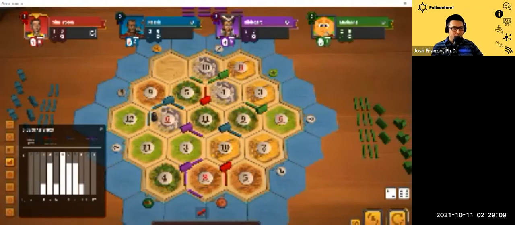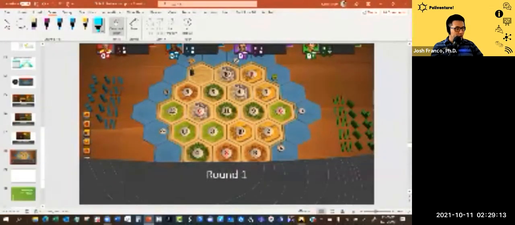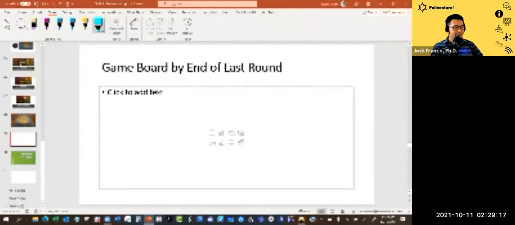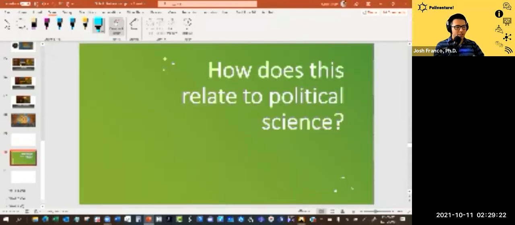So with that, I'm going to go ahead and jump back to the PowerPoint, and I'll put the screenshot here of the game board by the end of the last round and the distribution. So the big question is, how does this relate to political science? Well, in political science, we're interested in political actors, institutions, behaviors, and we're interested in how one thing affects the other. Now, one thing that we are challenged with in political science is knowing if one thing causes another thing.